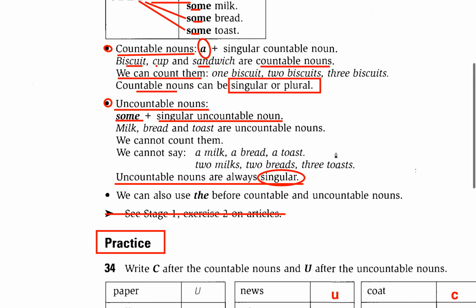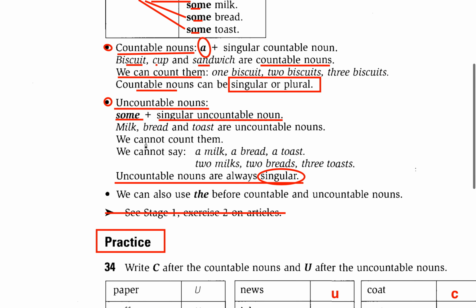We cannot count them. Uncountable noun means we cannot count them. You have to remember this point. We cannot count uncountable nouns. We cannot say a meal, a bread, or a toast. We cannot say two meals, two breads, three toasts. We cannot say it like this.